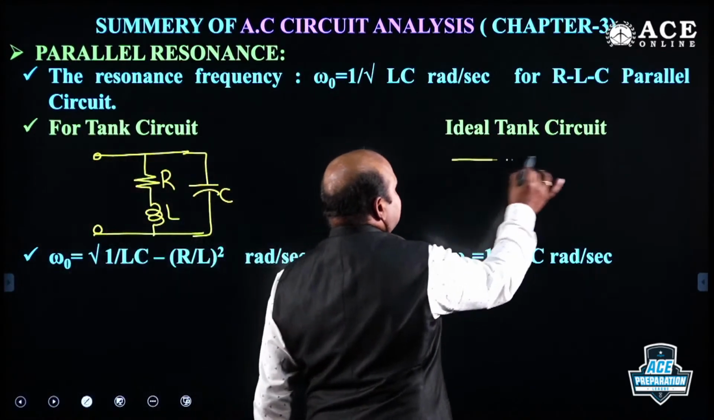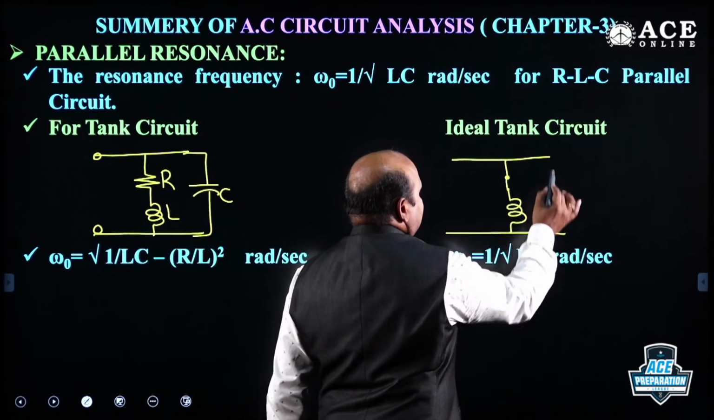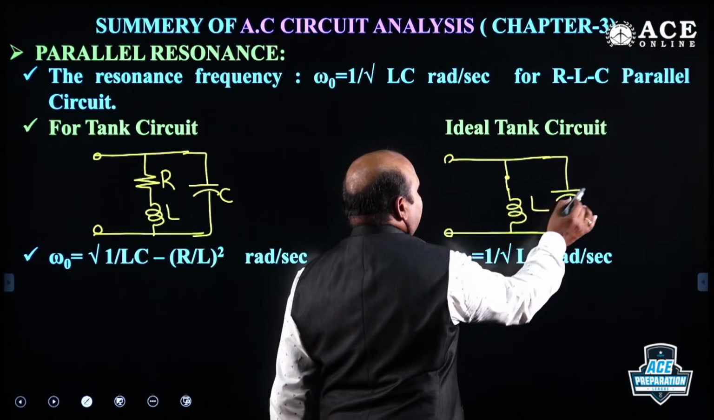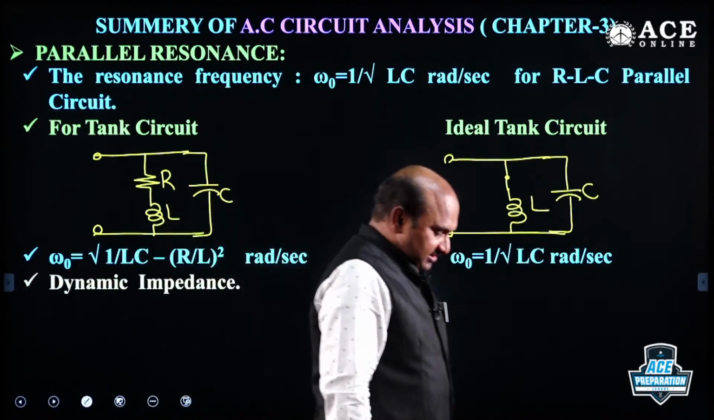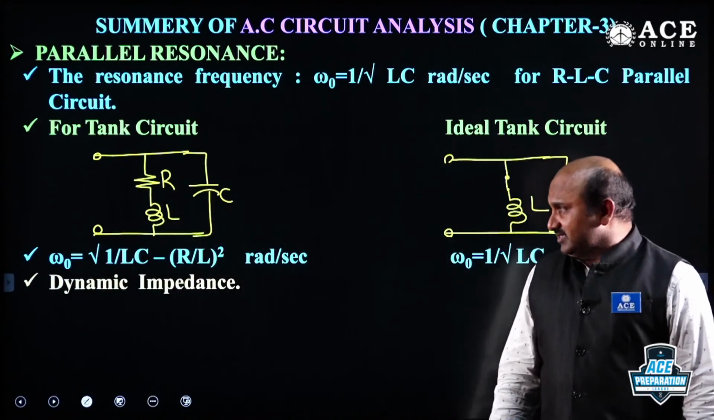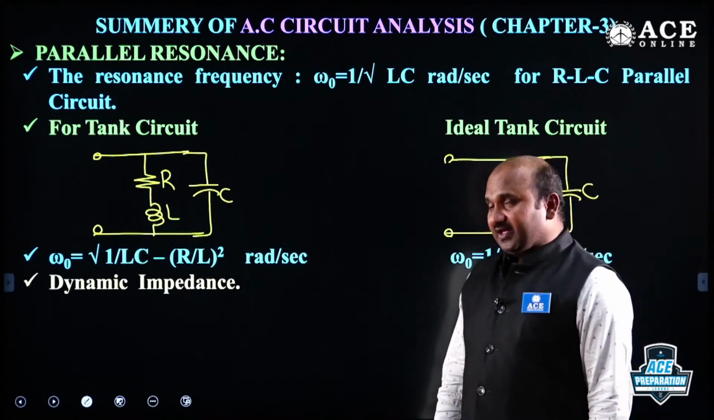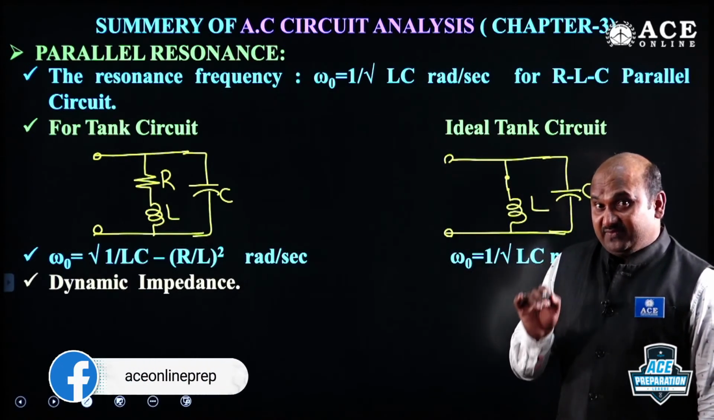Ideal tank circuit means resistance value is equal to 0: a pure inductor and an ideal capacitor. We have to take an ideal inductor and an ideal capacitor. That's why we are getting omega naught equal to 1 by root LC. There, it is the square root of 1 by LC minus (R by L) whole square. And this is the question which was given in previous PSUs.